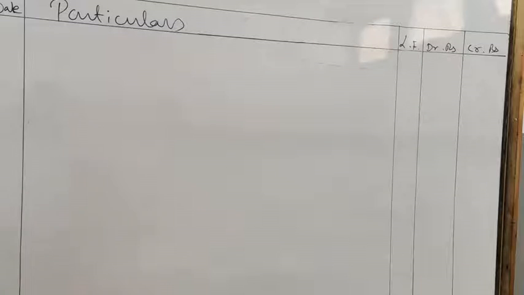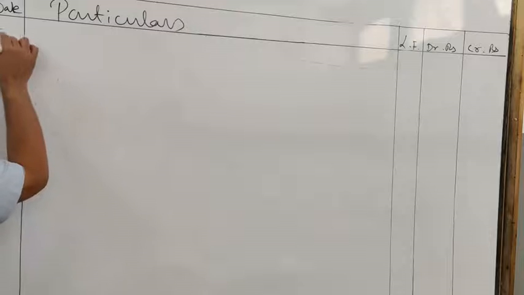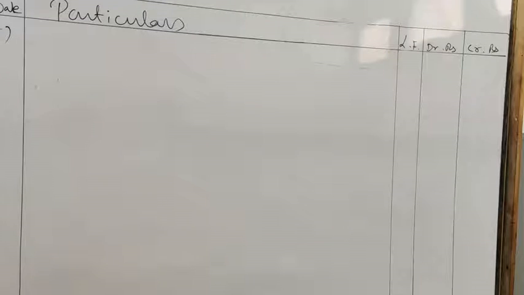So here the rate of GST is not given, but here GST is reversed at the rate 9%. Clear? So first entry, goods taken by the proprietor for personal use. Remember the rate of GST is not given, but they have reversed the GST by 9%.